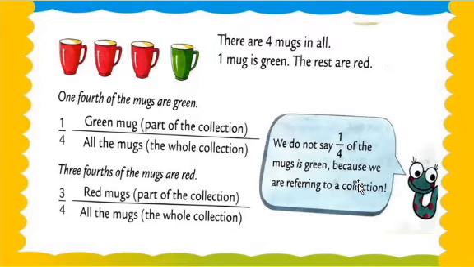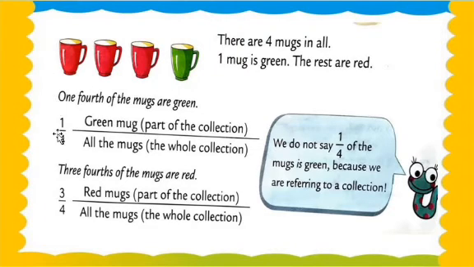You have to write this note: we do not say 1/4 of the mug is green because we are referring to a collection. Got my point? Again I repeat, there are 4 mugs in all. 1 mug is green, the rest are red. 1/4 of the mugs are green. Only 1 mug is green in color and the rest are red.